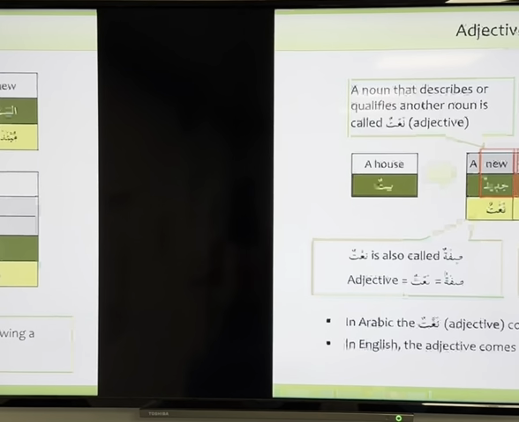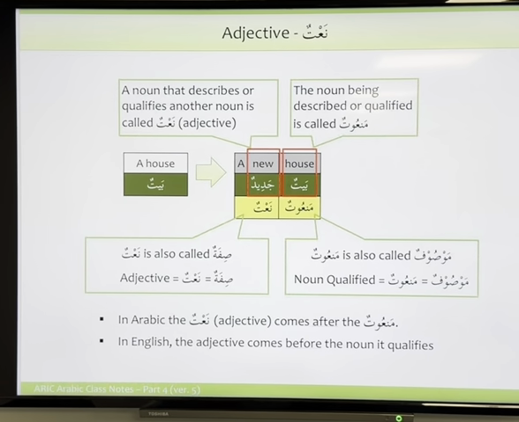We're going to now inshallah look at the concept of naat. We discussed naat and manut in our previous lesson, but we just touched on it. So now inshallah we're going to look at naat in a bit more detail.